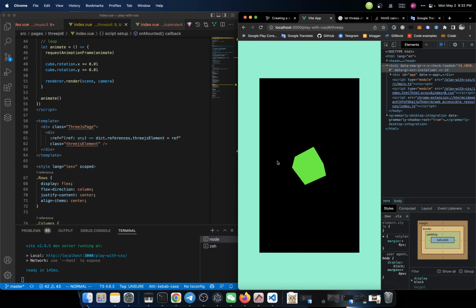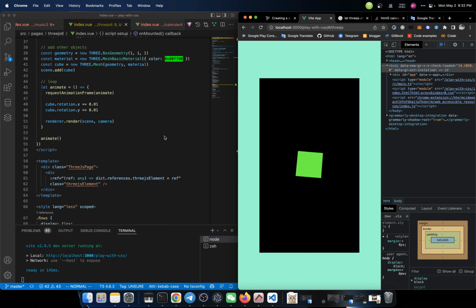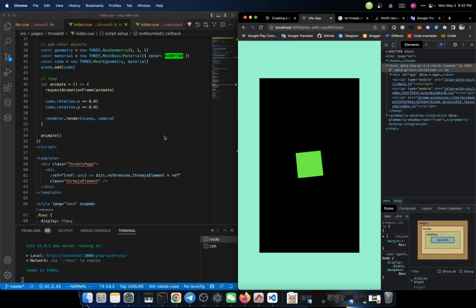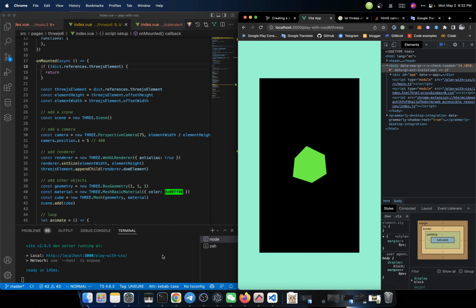So I guess for Three.js to work with Vite, there must be something else that we need to configure. Otherwise, it will not work. For example, when we change the code, the web page will not get refreshed, and even if we do the refresh manually, it will still not work. It will keep the old code running. The only way to make it work is to kill your old process and start it again.